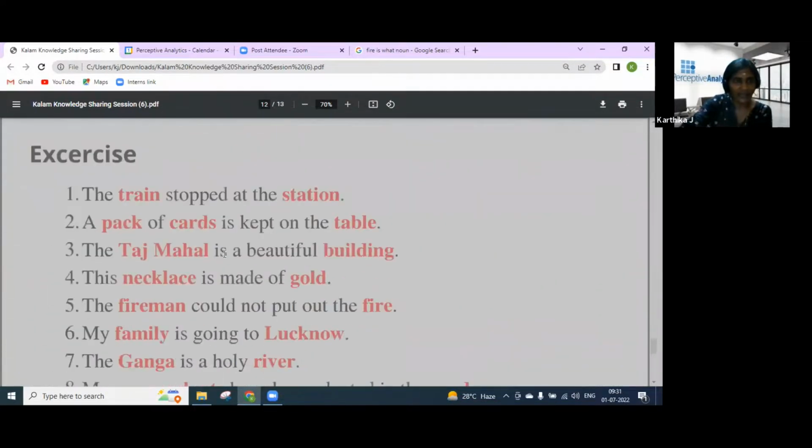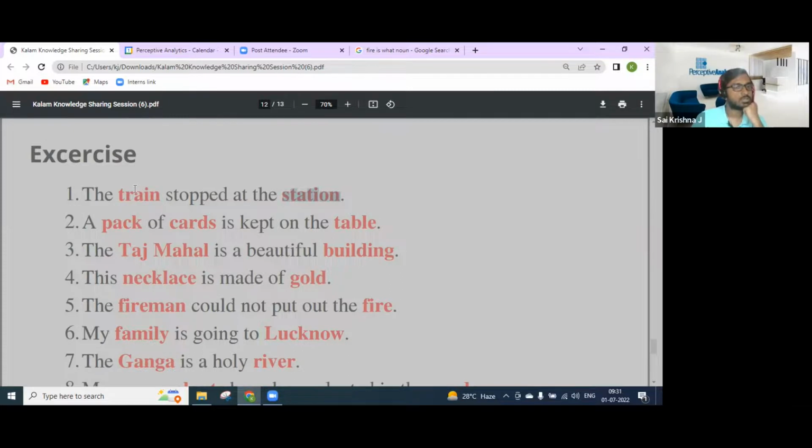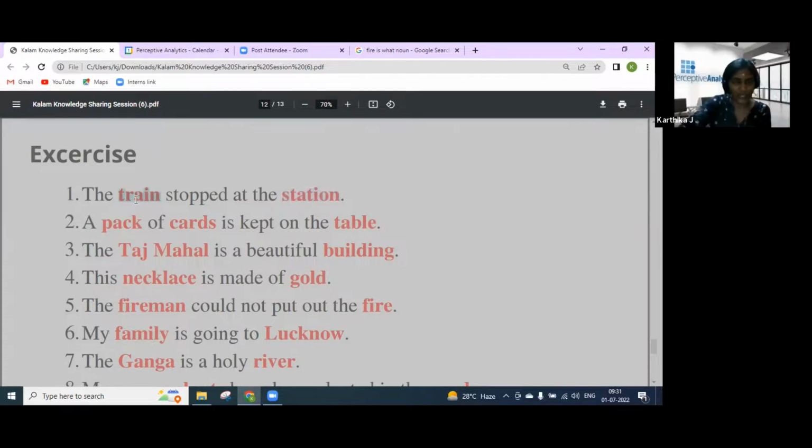So I have added some exercises. The first sentence is: the train stopped at the station. Here the train and the station, which noun do they represent? Common noun. Yeah, train. It is not specifically mentioning any train name, so it is generally mentioning the train and the station. That's why it is called a common noun.